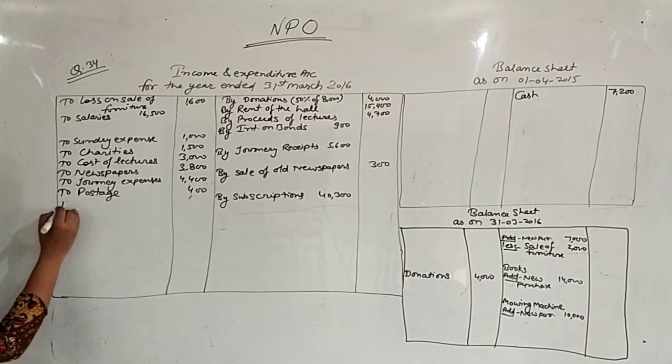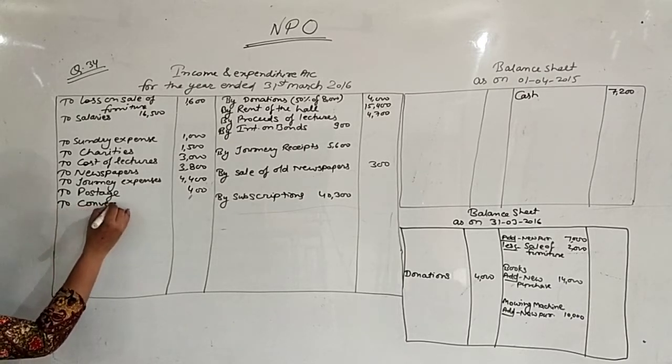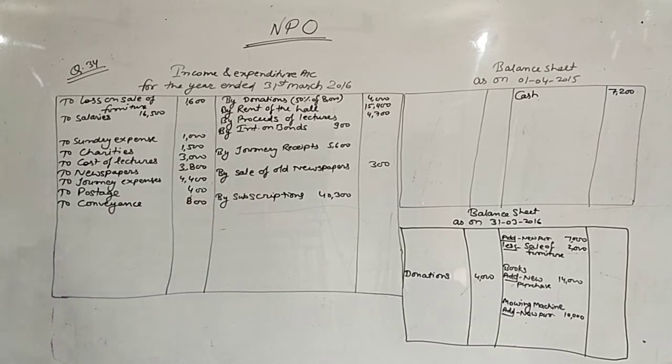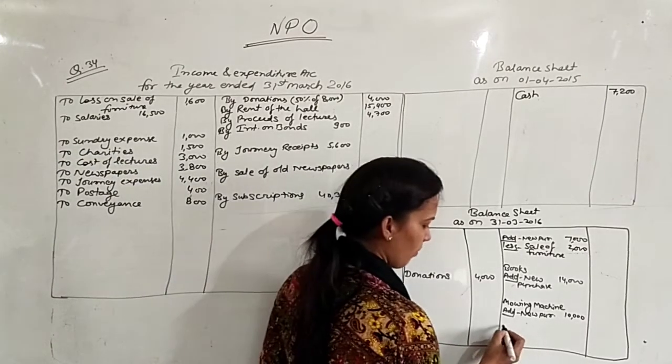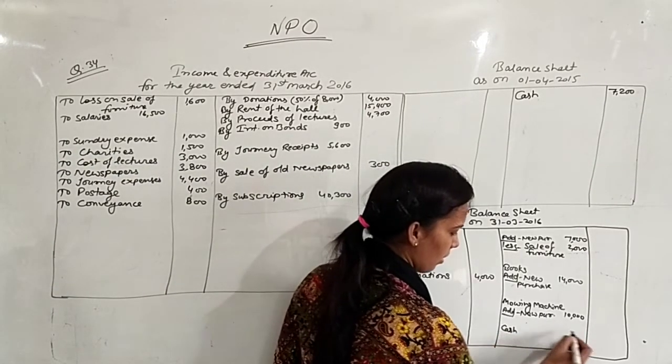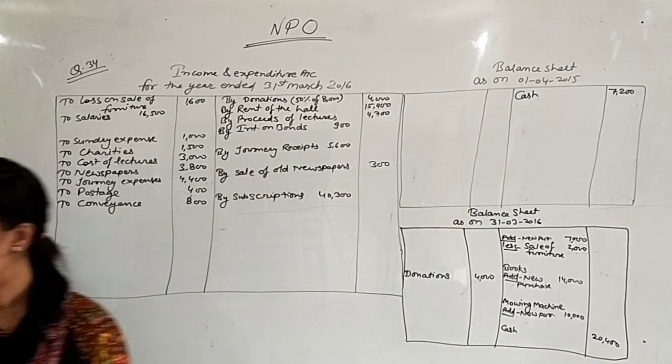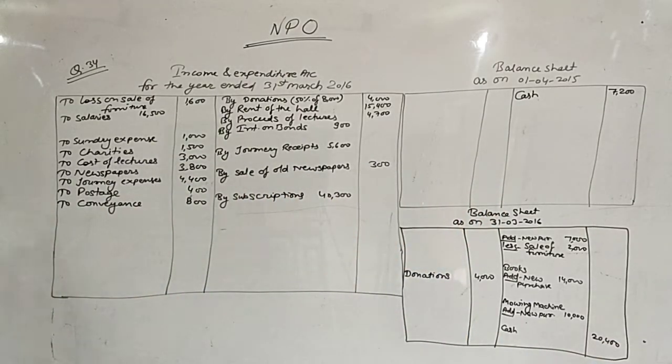Conveyance 800. To conveyance 800. Closing balance of cash 20,400. This one I will write at last. Cash 20,400. Yes. Now let's move on the additional information.